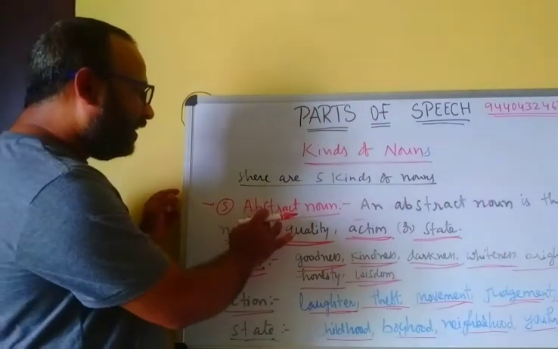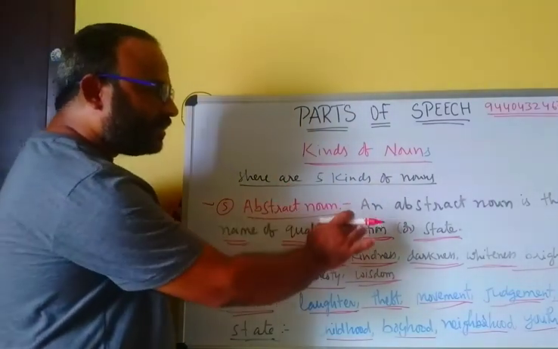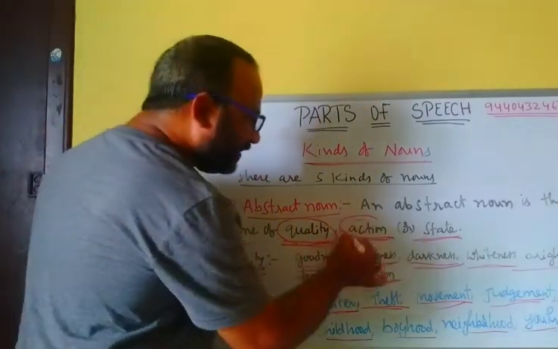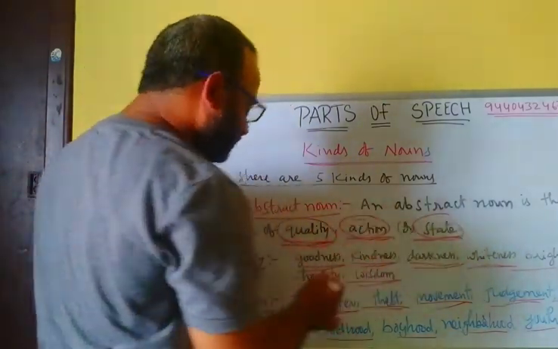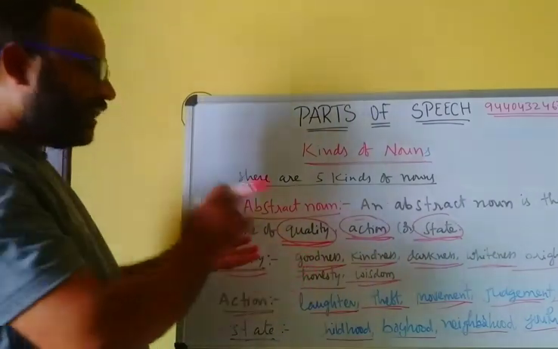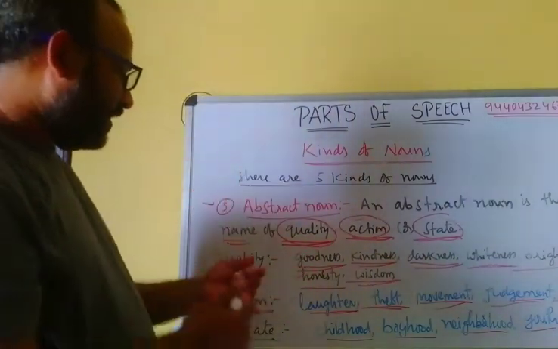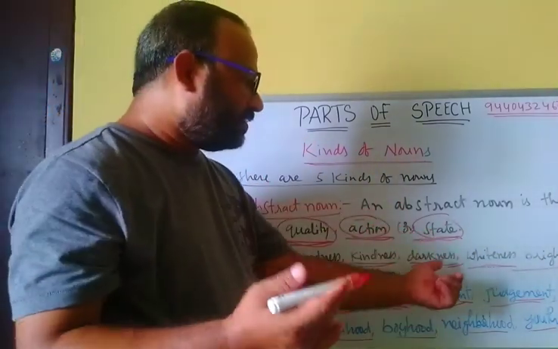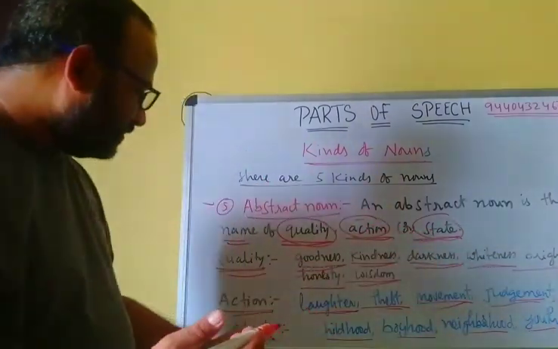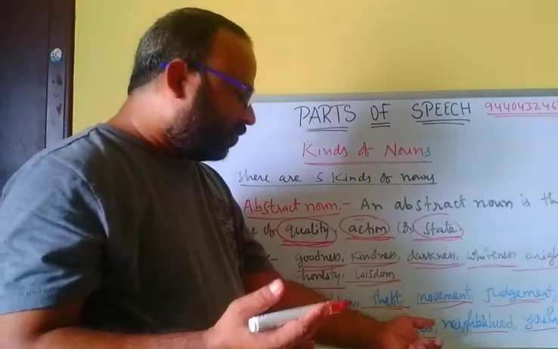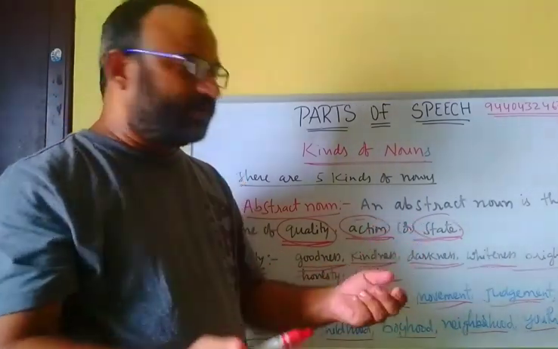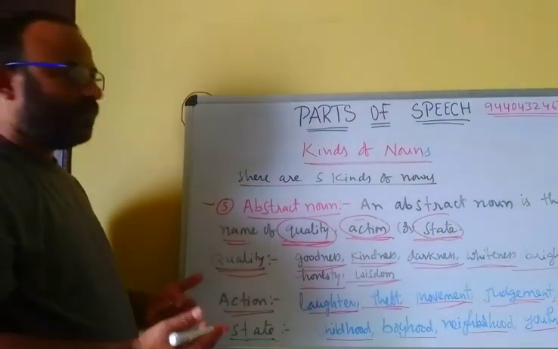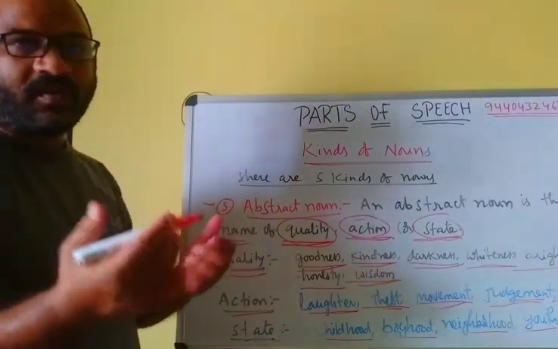So an abstract noun is the name of quality, action or state. For example, goodness, kindness, darkness; and action: laughter, theft, movement, judgment; and state: childhood, boyhood, youth, neighborhood, sleep. These are called abstract nouns. I hope you all understand.